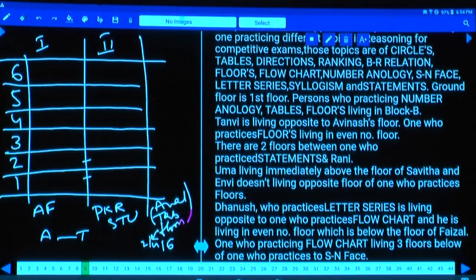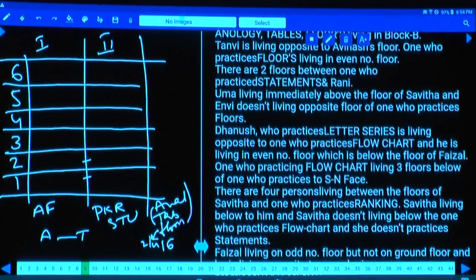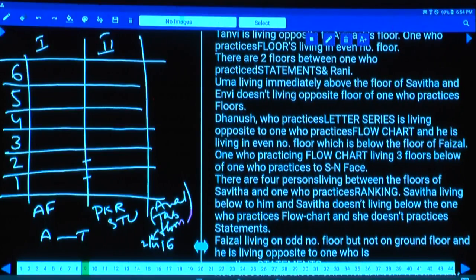Then, there are 2 floors between the one who practices statements and Rani. Now, between the person practicing statements and Rani, there are exactly 2 persons. Uma is living immediately above the floor of Savita. And Envy does not live opposite to the one who practices floors.